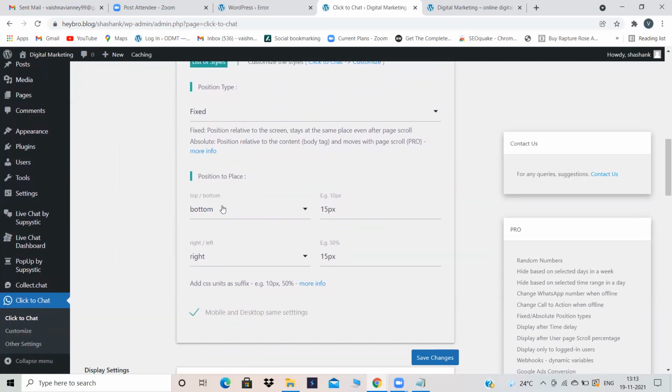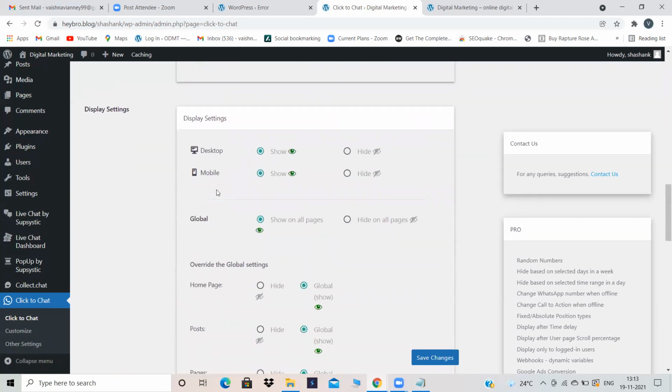Position to place top or bottom or right. Here I'm selecting top, and right or left I want to show it in the top, and I want to show it in the right. That means on the top right here I want to show my WhatsApp icon. So I've selected top and here I've selected right.